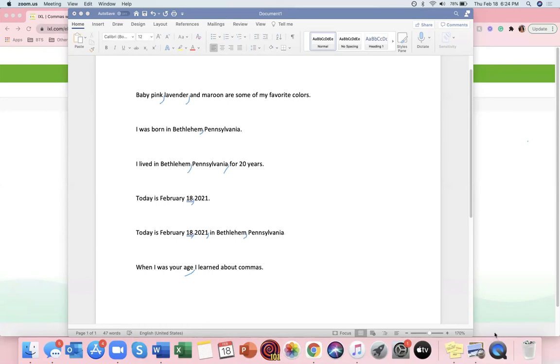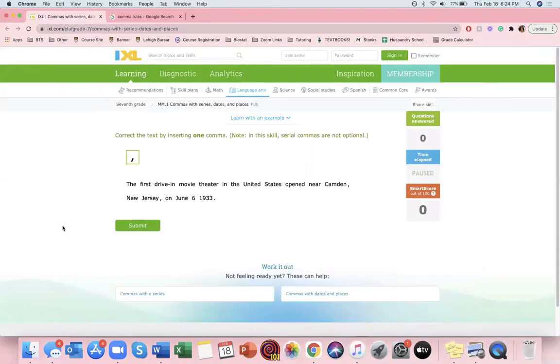Okay, so let's go over these practice problems on this problem set. Okay, so correct the text by inserting one comma. The first drive-in movie theater in the United States opened near Camden, New Jersey on June 6, 1933. Okay, so the first thing that you should have noticed is that Camden, New Jersey has a correct comma as well as a correct comma after New Jersey.